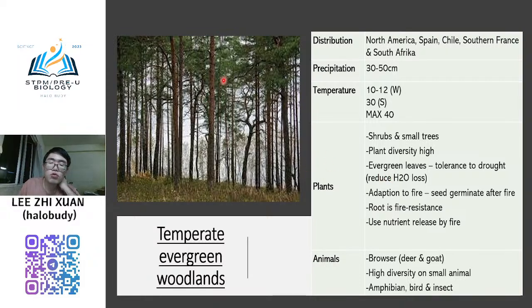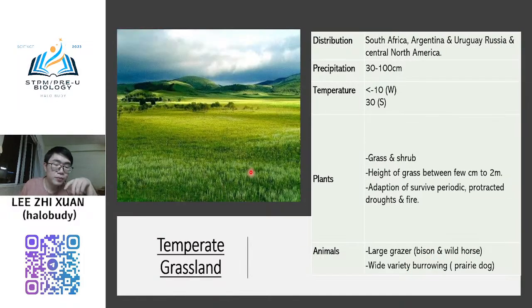It contains green fire adaptation, adaptation to fire, where fire exists and plants use the nutrients released by fire. Okay, and the animals are normally deer and goat, with high diversity of small animals. And then another one is temperate grassland.